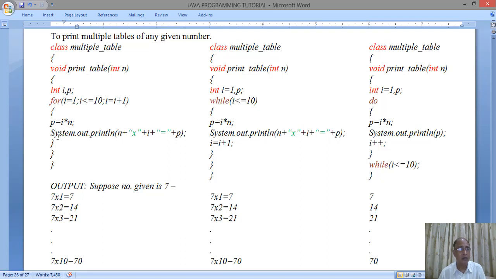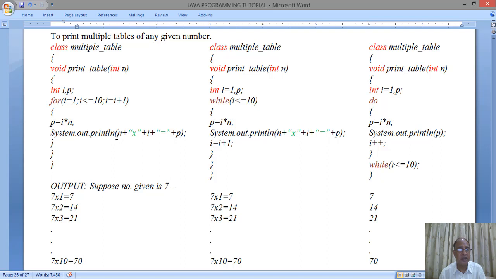Then in the brackets, that is the body of the loop, we have p is equal to I into n. Now p is equal to I into n is taken for multiplying the number by 1, by 2, by 3. Suppose you enter 9: 9 will be multiplied by 1, then 9 will be multiplied by 2, then 9 will be multiplied by 3, and the values will be stored respectively in the p variable, and p is there to print the product of the number.